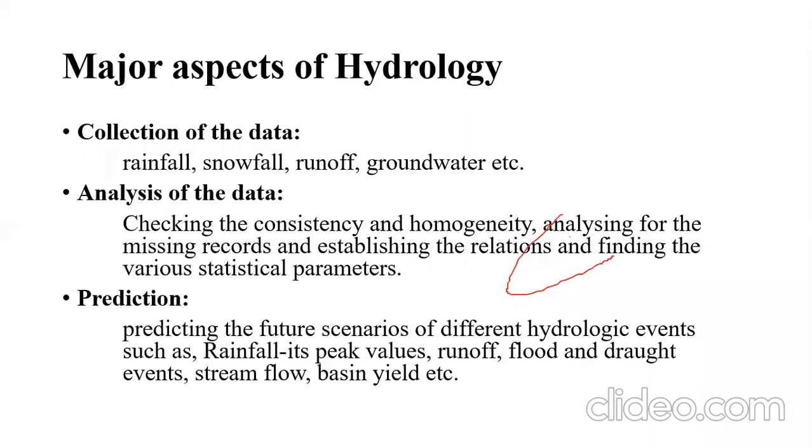That prediction is based on the analysis of the data, and they have huge data sets from the last hundreds of years. From those scenarios and the current conditions happening around the earth, they develop relationships, and from those parameters they predict how much precipitation or rainfall there will be, what its peak value will be, what runoff will be generated, what the condition will be for the flood, and if there is a flood condition, which precautions will be required. Such things we used to predict.